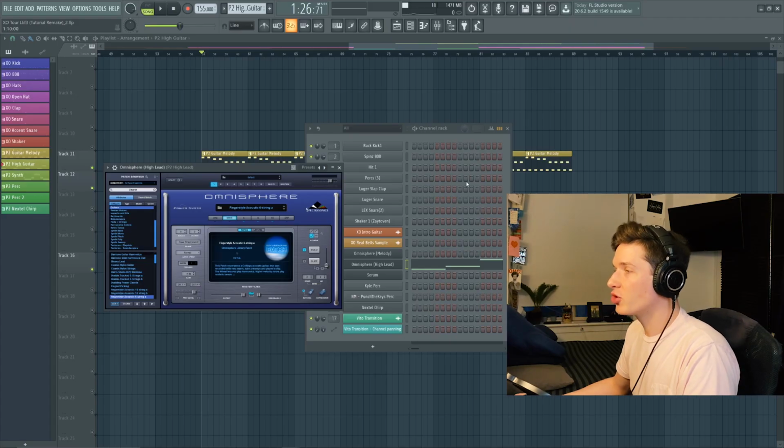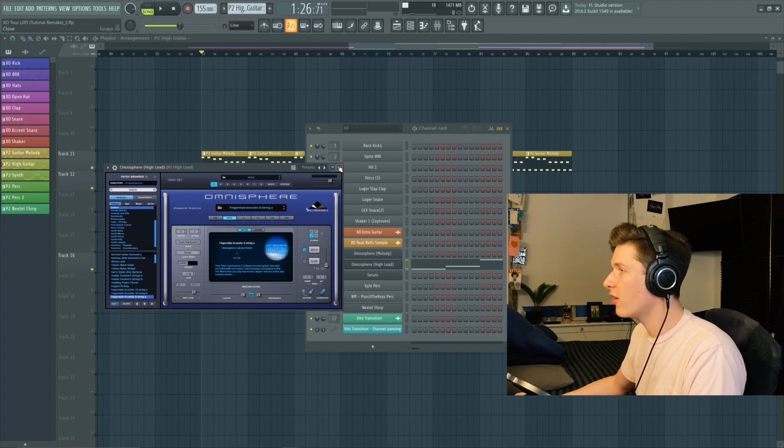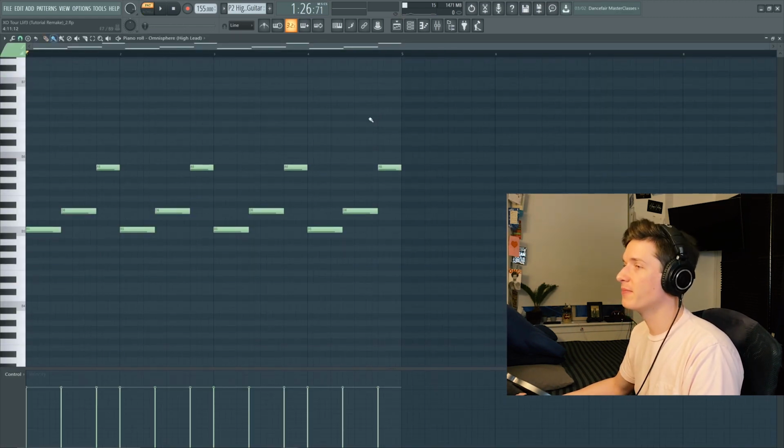Now in P2, in the intro, there's also a higher guitar that plays. I'm grabbing this fingerstyle acoustic 6-string guitar, and these are the notes that we're going to play without any effects on them.